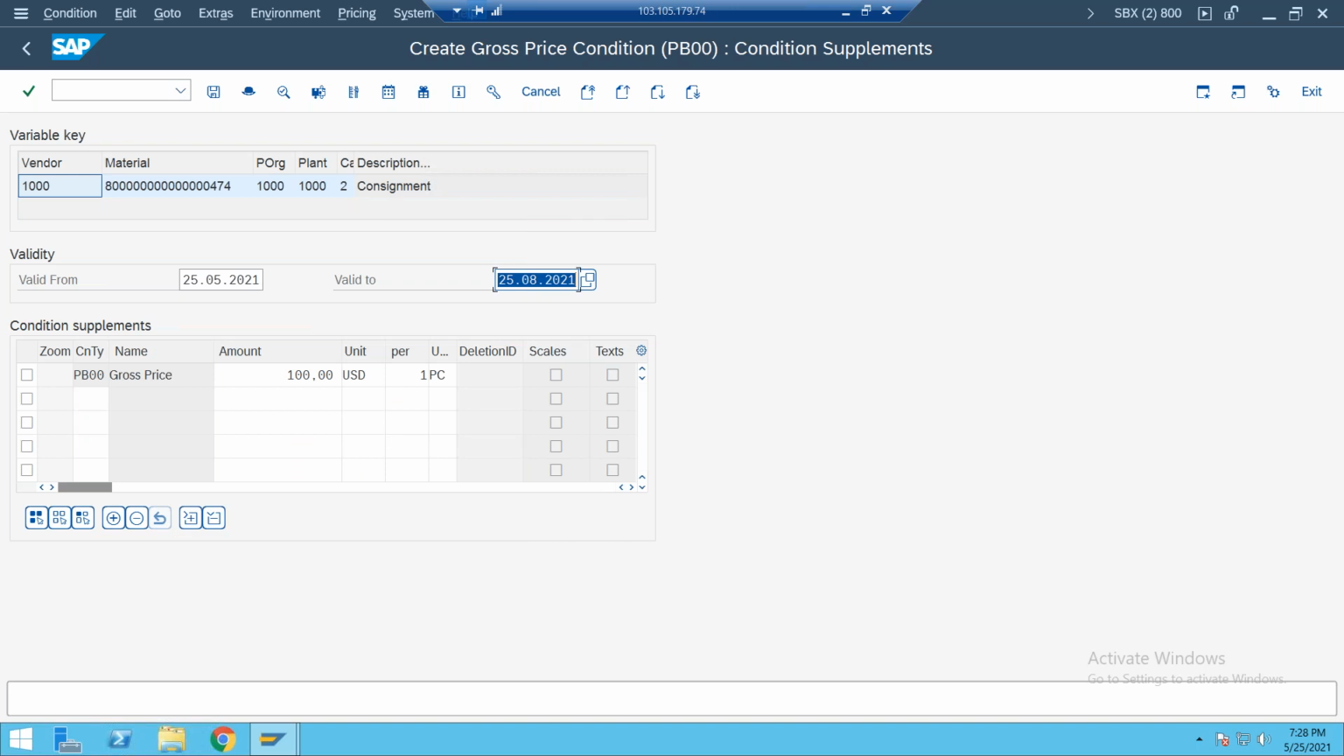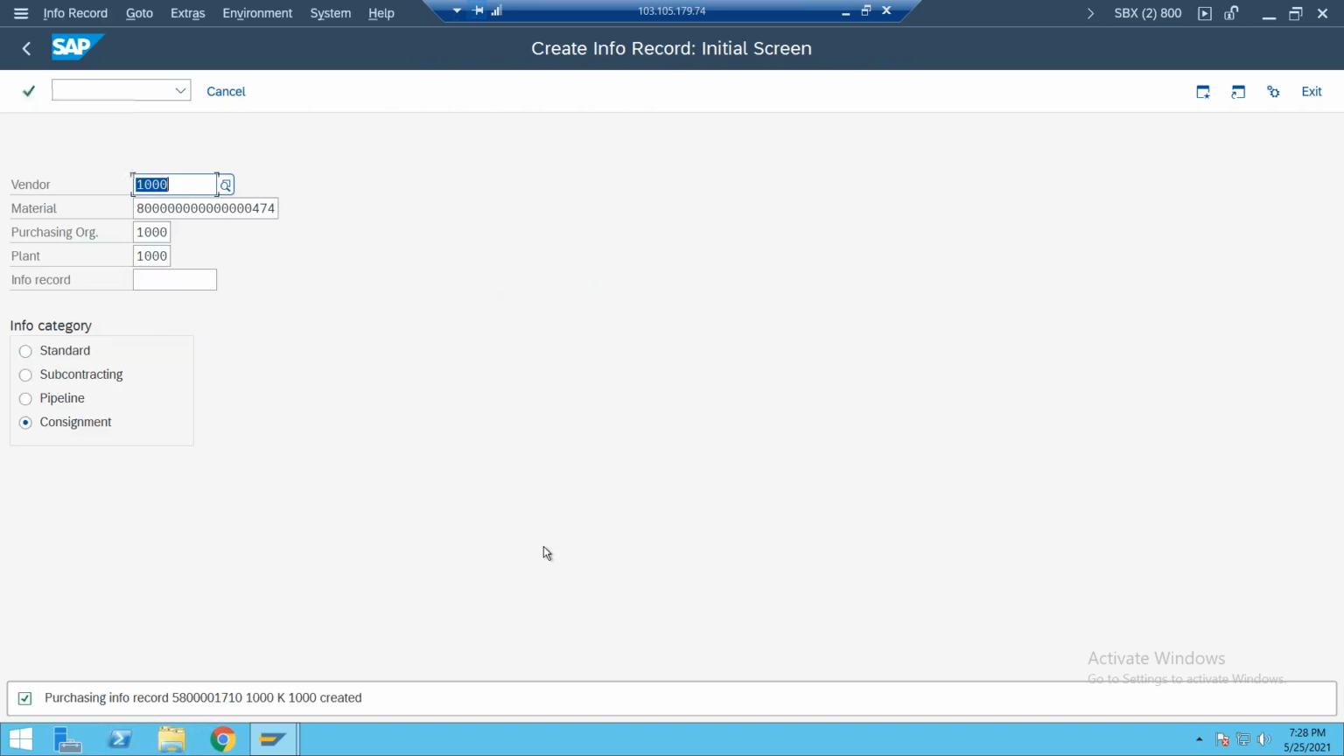Okay, so whenever you are procuring this material from this vendor, in this purchase organization and this plant through consignment procurement, the price of this material is $100 for one piece. So this purchase info record is applicable from this date to this date. After this date, this record will be expired. Now click on save.